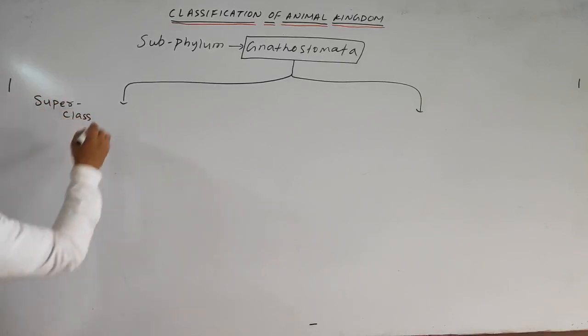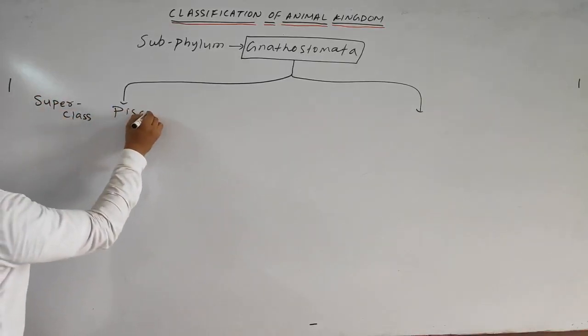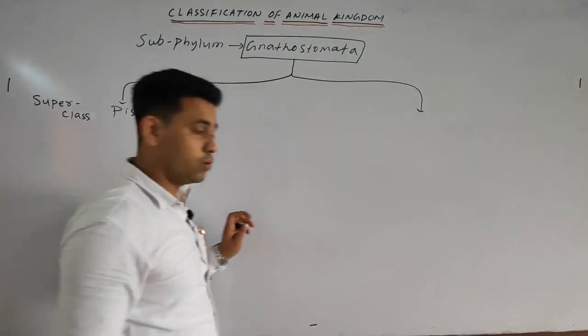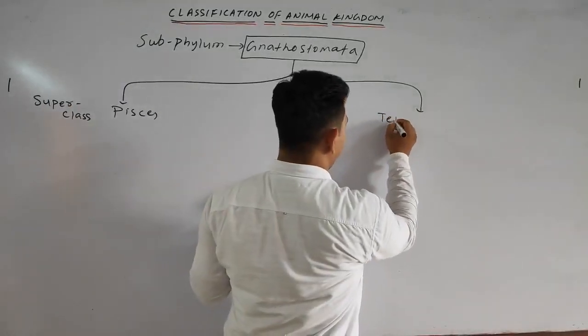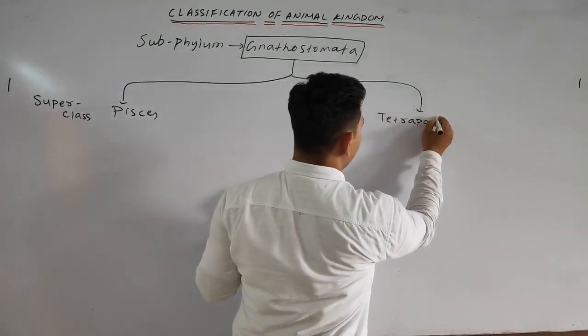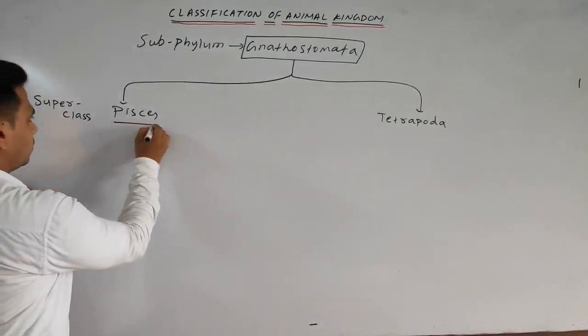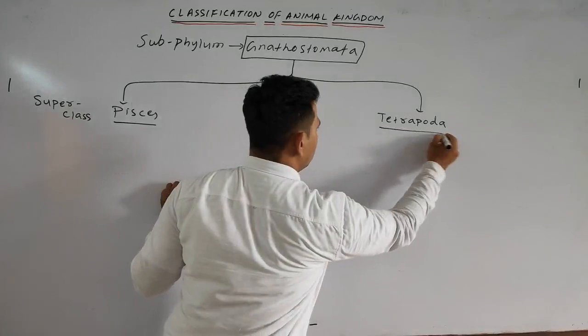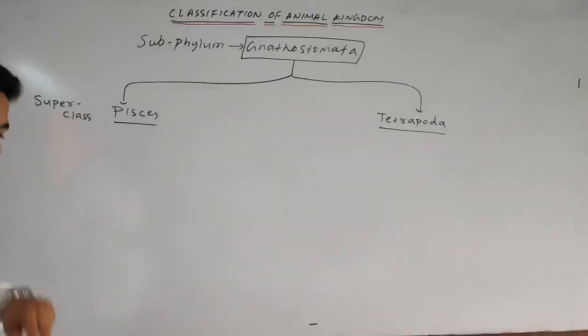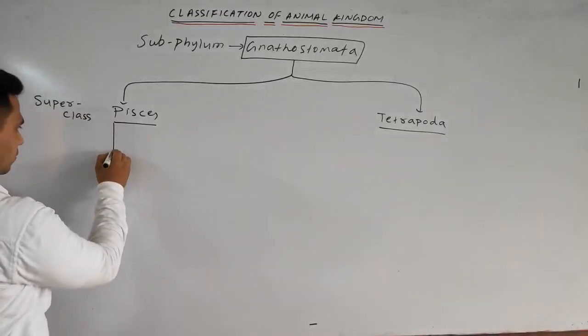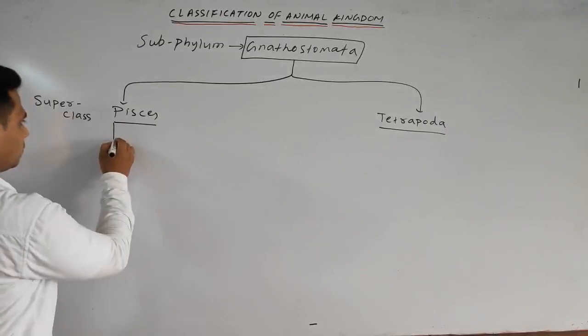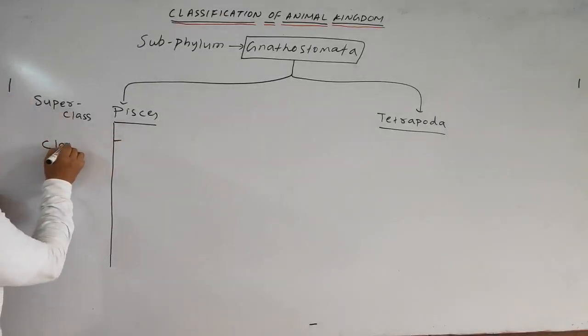One is your Pisces, other one is your, we know, tetrapods or tetrapoda, means having 4 feet. Okay. Further, the Pisces is divided into 4 more classes.